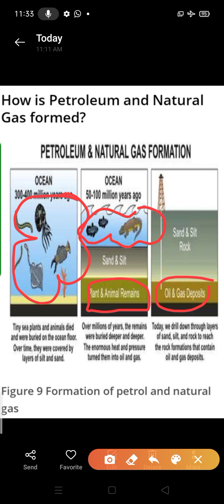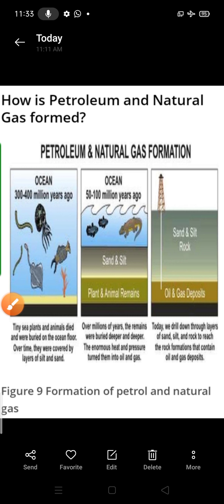We are just making a tunnel down through the soil, sand and rocks, and only then are we able to extract or pull crude oil from the earth. Okay, so that is the procedure. You can see that by these steps petroleum and natural gas were formed.